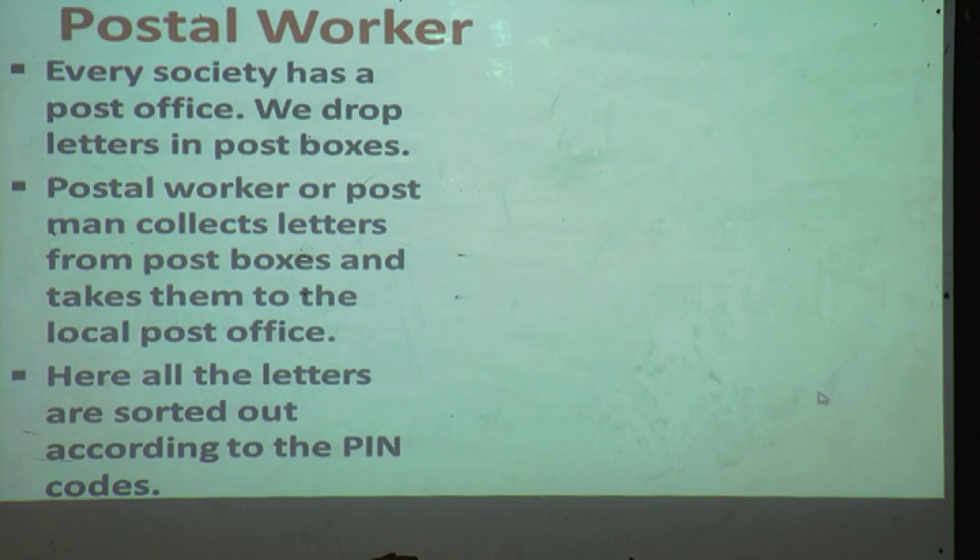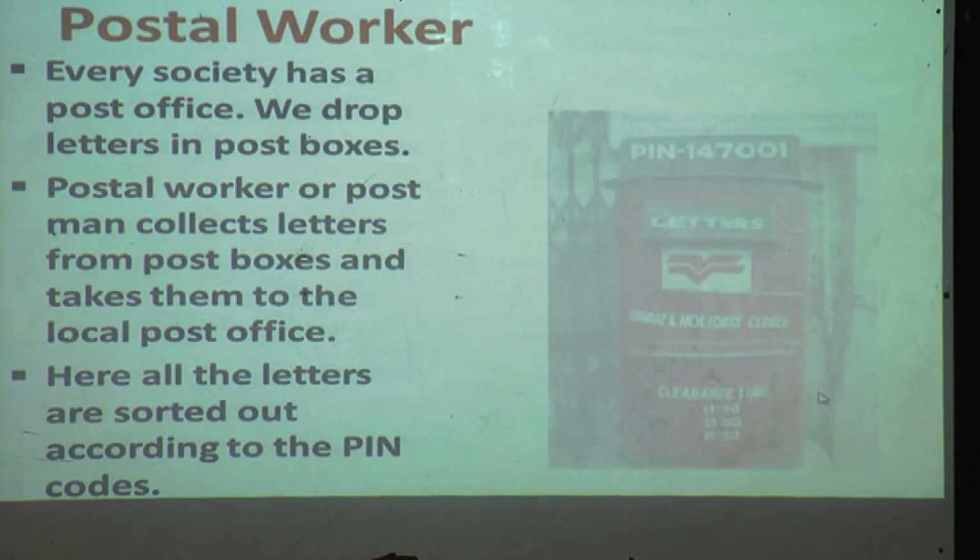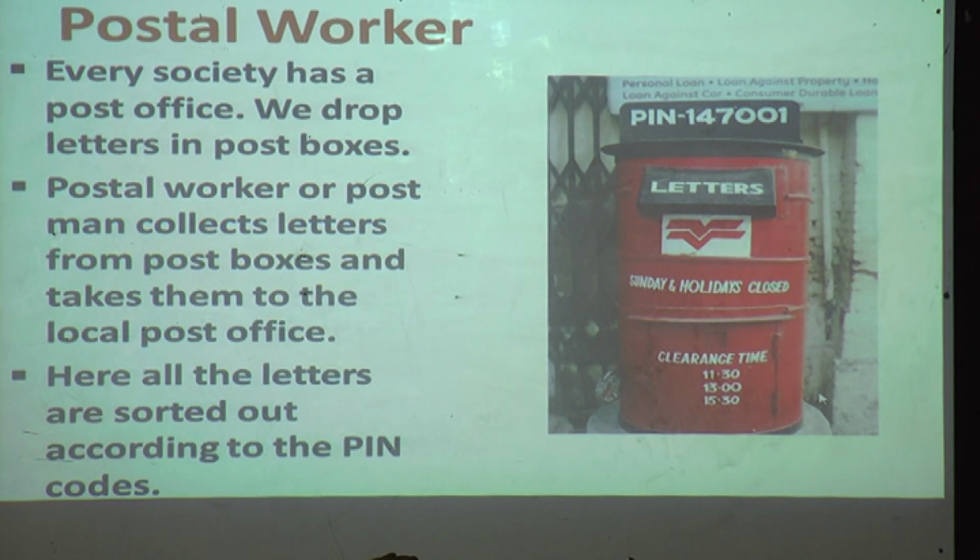Every society has a post office. Yes, children, as you can see, this is a post box. We drop letters in the post box. Where do you drop the letter? In the post box. A postal worker or postman collects letters from the post box and takes them to the local post office.